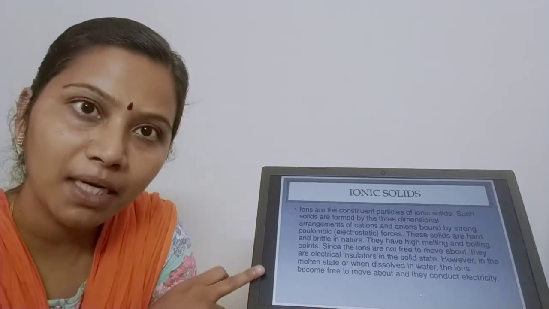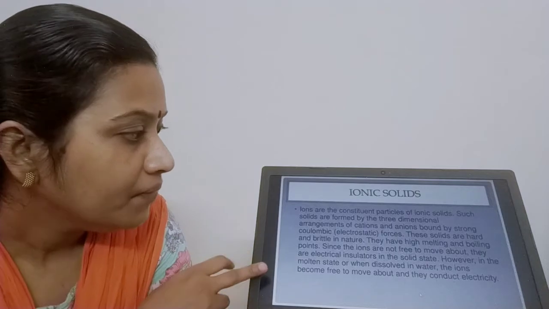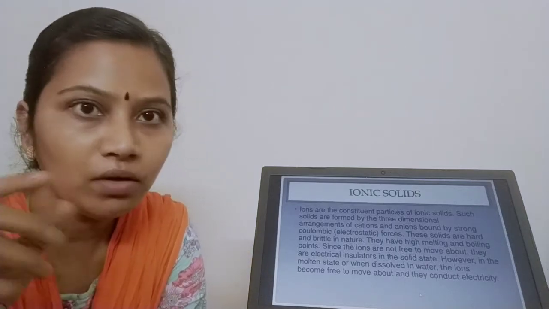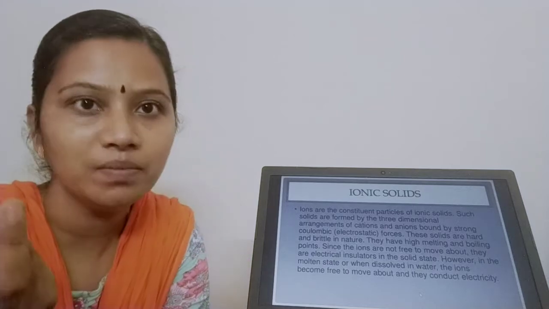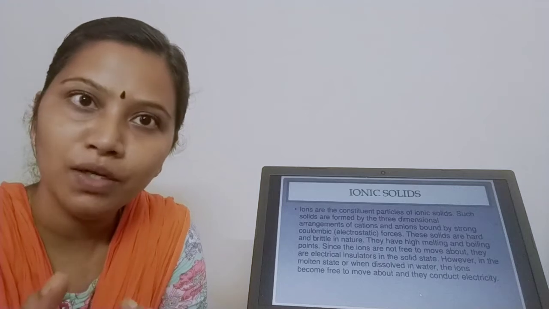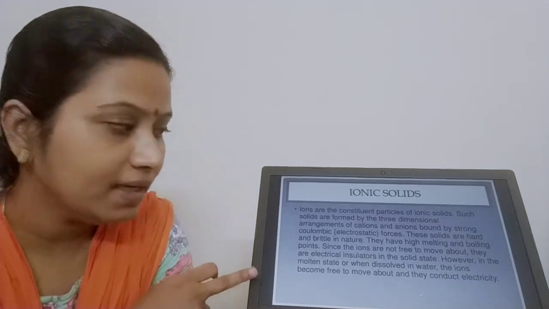They have high melting point and high boiling point, and generally the ions cannot move freely, right? An example for ionic solid is sodium chloride, NaCl, Na plus, Cl minus. Will the ions be freely moving? No. In that case, they are insulators. They cannot conduct electricity.